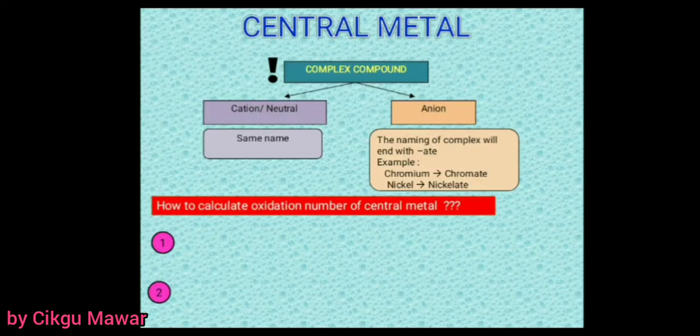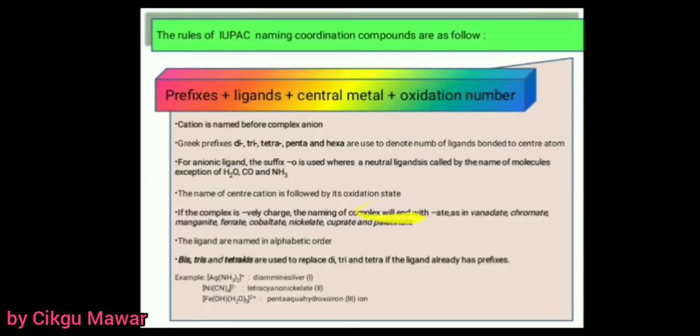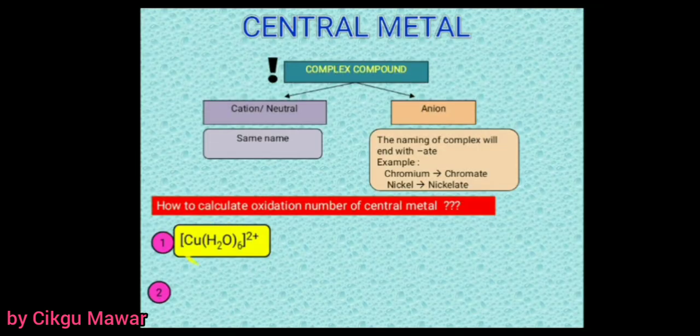Now I want to show you how to calculate the oxidation number of the central metal. The first step, before naming the complex compound, is to calculate the oxidation number of the central metal. This is an example of a complex compound. Let me show how to calculate the oxidation number of copper here.